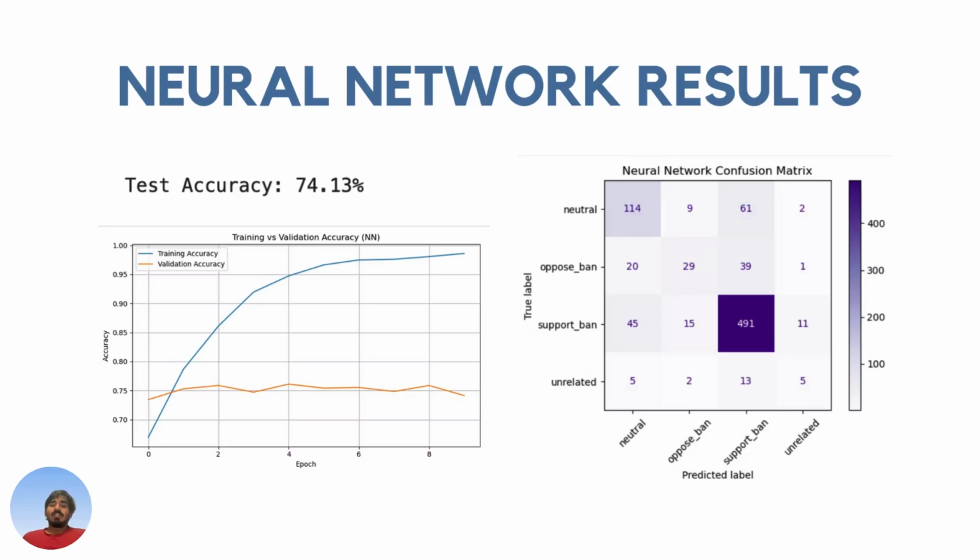On the right side, it shows that the neural network was able to much better predict the support ban and the neutral articles, but it failed to find the opposed ban and unrelated properly. But overall, the neural network was able to capture deeper relationships in text, while highlighting the importance of carefully avoiding overfitting, especially with a smaller data set.